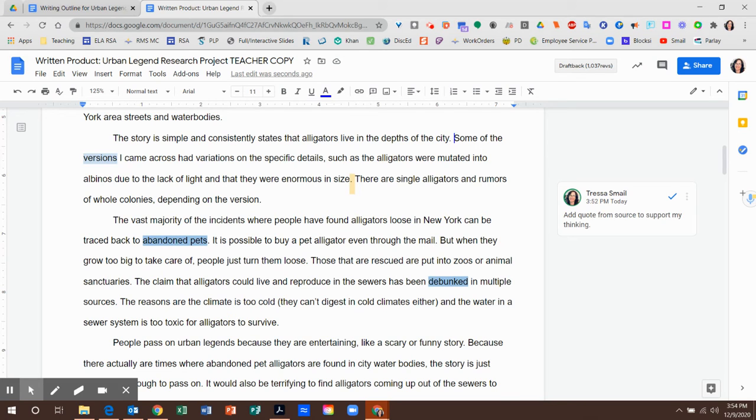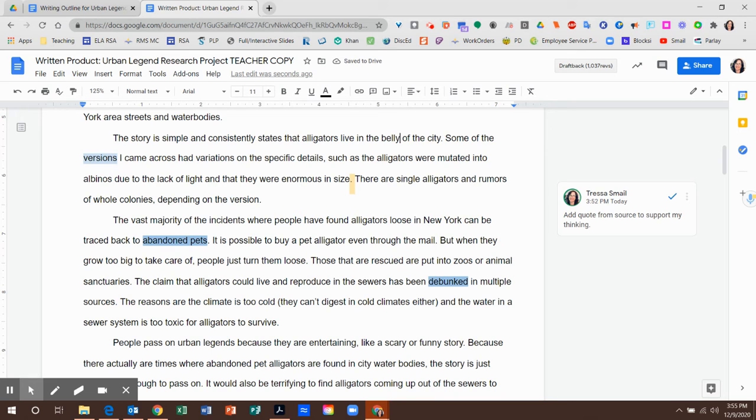I don't know how interesting it is though. So, all right, the story is simple. That sounds kind of newspapery, right? The story is simple and consistently states that alligators live in the depths, that alligators, all right, I don't want to say are lurking, live in the belly of the city, maybe like that underbelly, right? It makes it sound low.